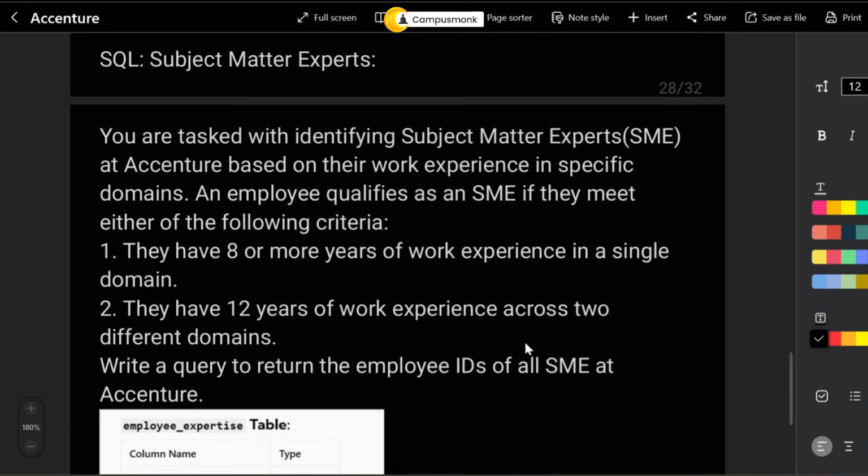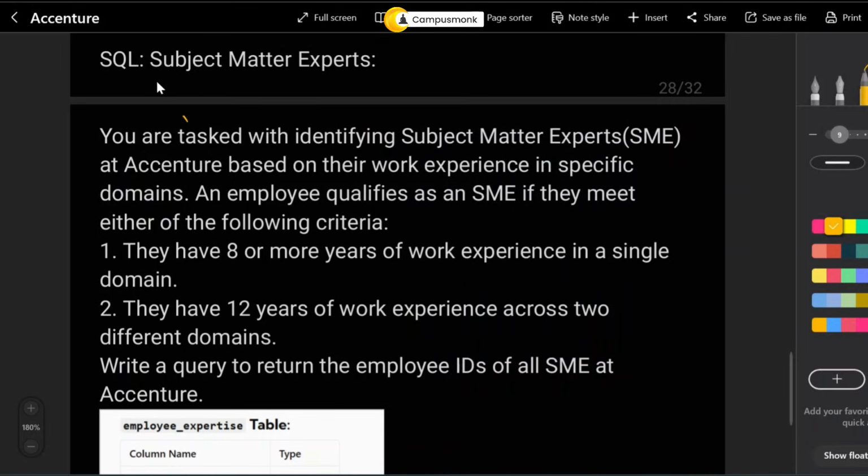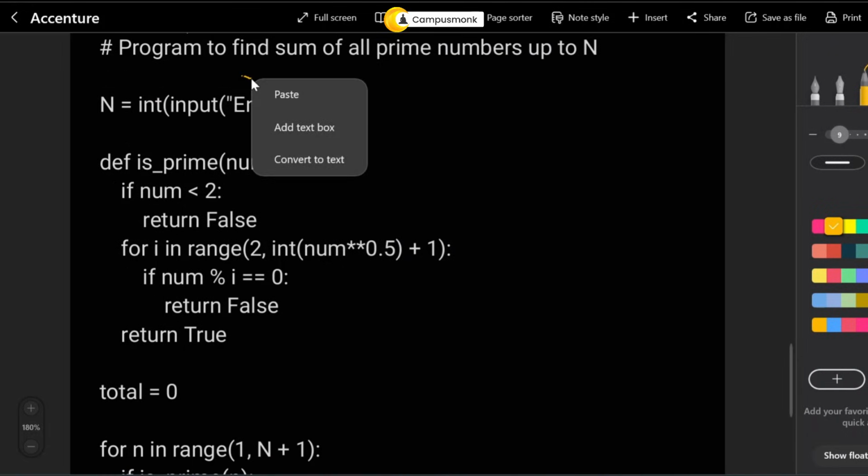So, subject matter expert is nothing but it's trying to tell you that you have to identify this query, and you have to write a very small query depending on whatever is asked in the question. Okay, so it is called as the subject matter expert.